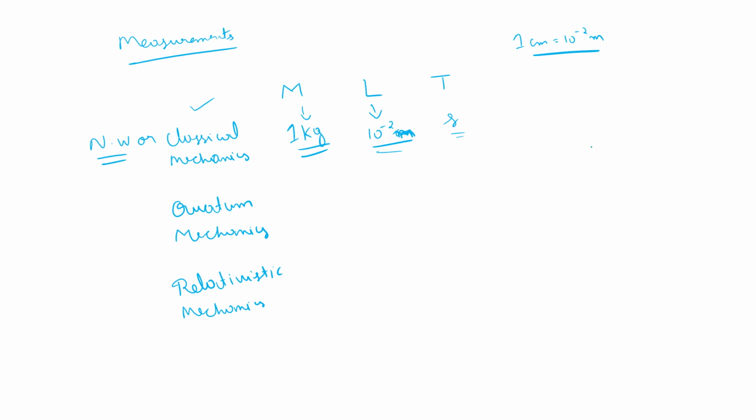If a question is asked in Newtonian mechanics and you say, sir, I'm getting 10 power minus 31, or 10 power minus 16, those are not correct answers, because in the language of classical mechanics you will usually be around these kinds of number lines. This is just to give you a scale of the problem. When you're doing numericals, make sure you understand the conversions properly. I'll be doing one more video on how to do conversions in upcoming videos.